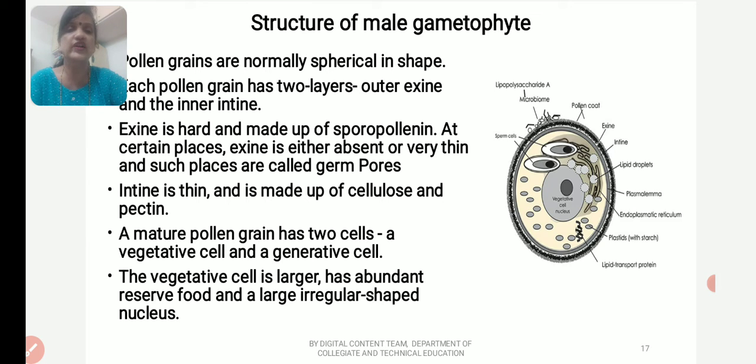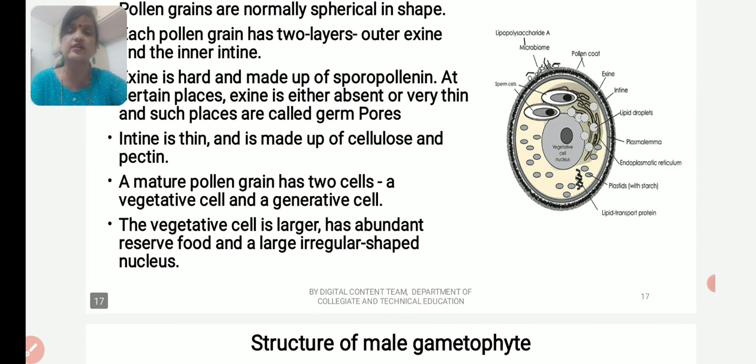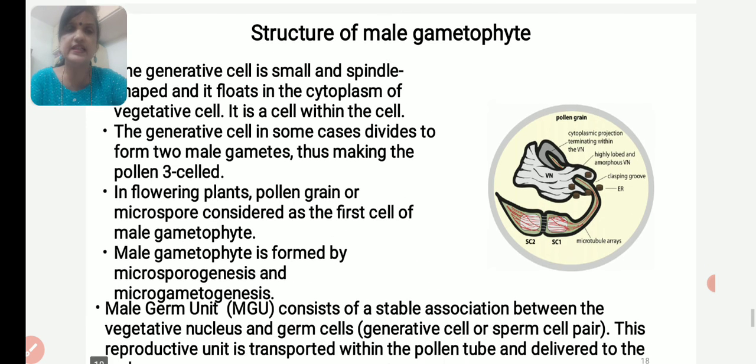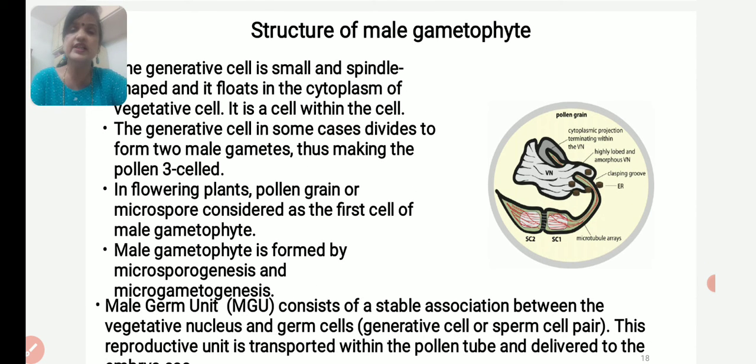A mature pollen grain has two cells, a vegetative cell and a generative cell. The vegetative cell is larger and has abundant reserve food material and a large irregular shaped nucleus. The generative cell is small, spindle shaped, and it floats in the cytoplasm of the vegetative cell. It is a cell within a cell. The generative cell in some cases divides to form two male gametes, thus making the pollen three-celled.